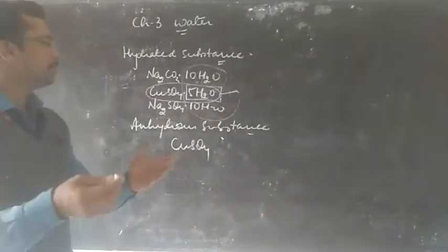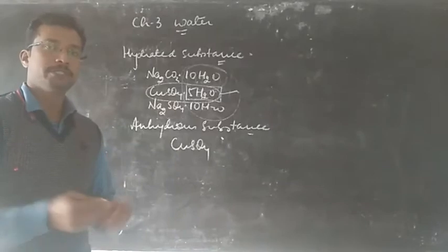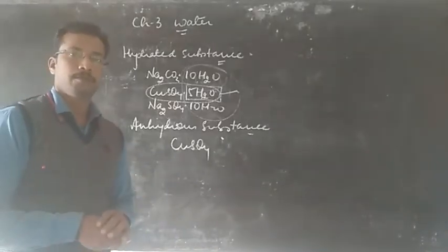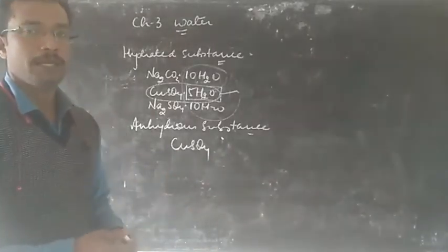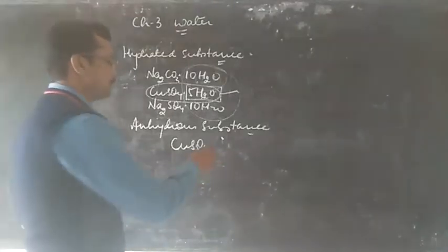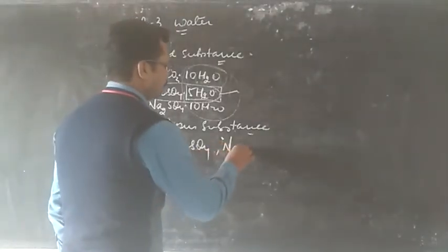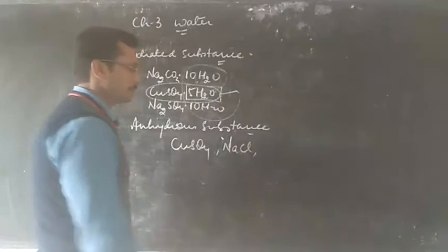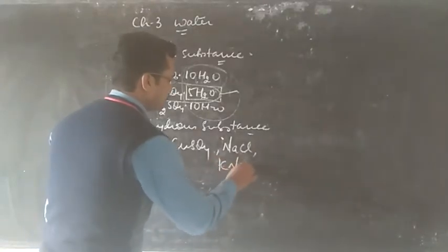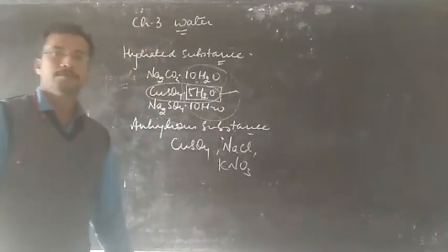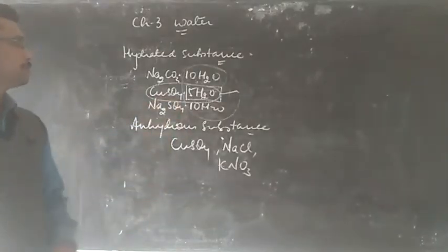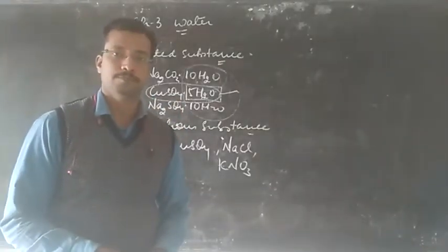There are many other substances which are anhydrous in nature because they do not contain any water of crystallization. A few more examples can be NaCl, sodium chloride, then we have potassium nitrate. So these are a few examples of anhydrous substances.